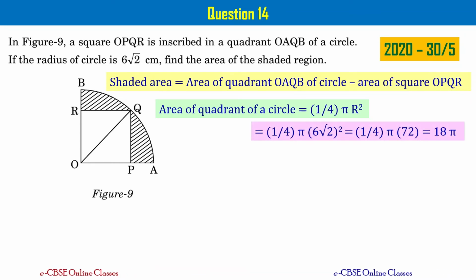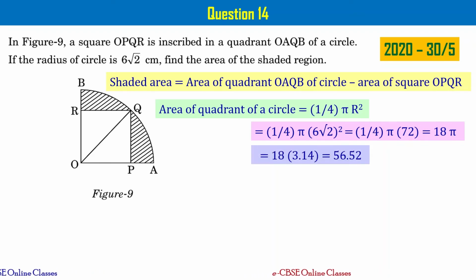If you substitute r equal to 6 root 2 and pi equal to 22 by 7, but I'm not doing it here, you get area of quadrant as 18 pi, right? I'm using pi equal to 3.14 instead of 22 by 7, such that you get the answer as 56.52. Area of quadrant of circle is 56.52.